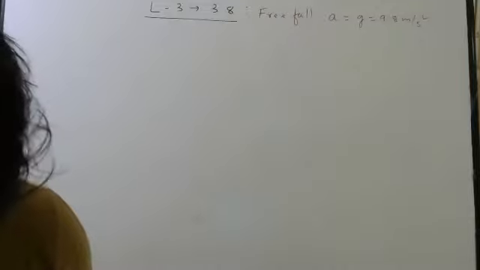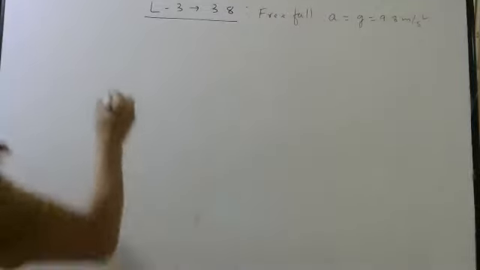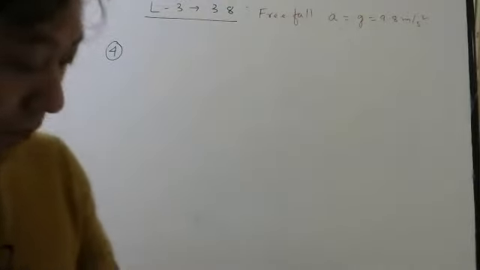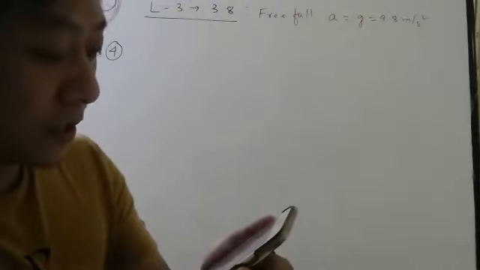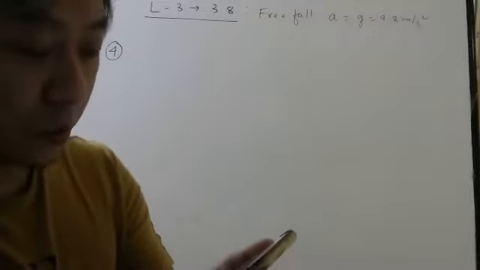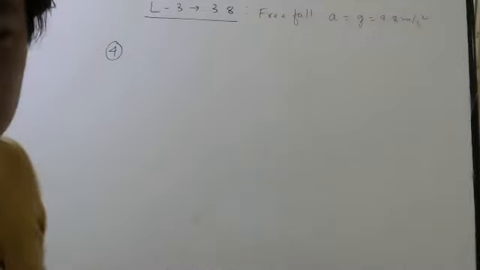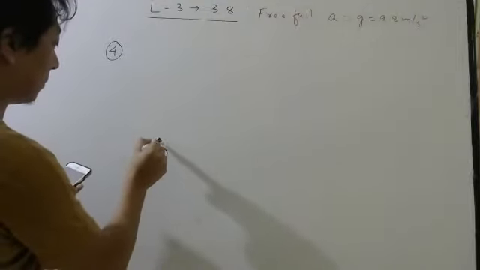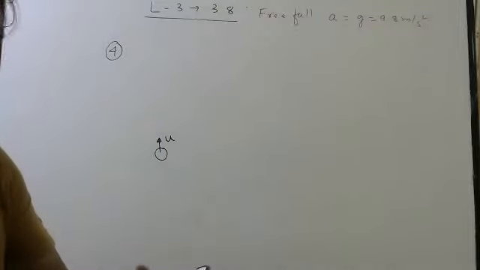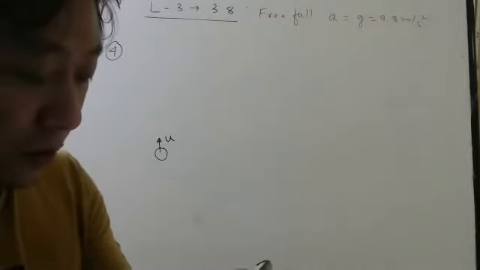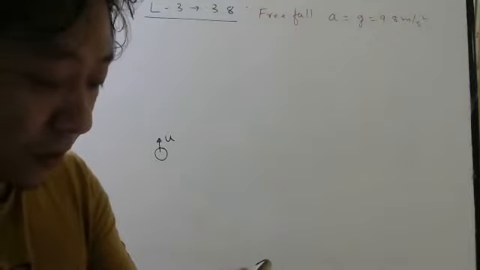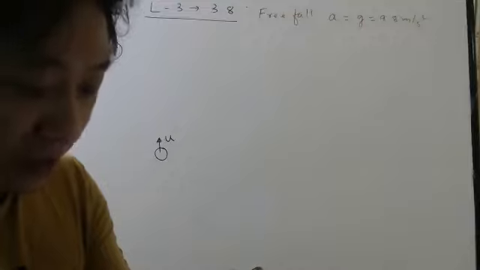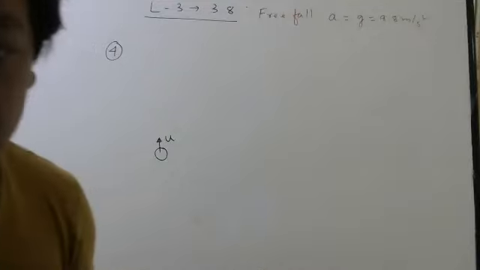Okay, question number 3 we have done. See question number 4. A body is vertically thrown up with a speed u. I think these questions also we have done. So this time the body is thrown up with initial velocity u. Find the maximum height the body will reach and the time taken to reach that height.